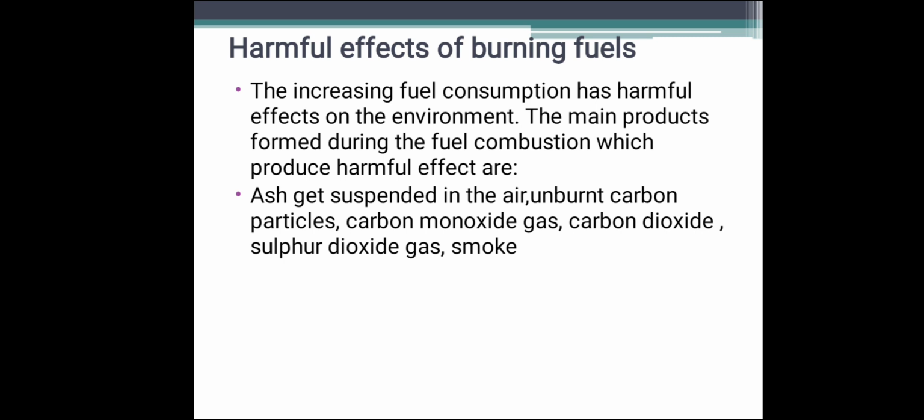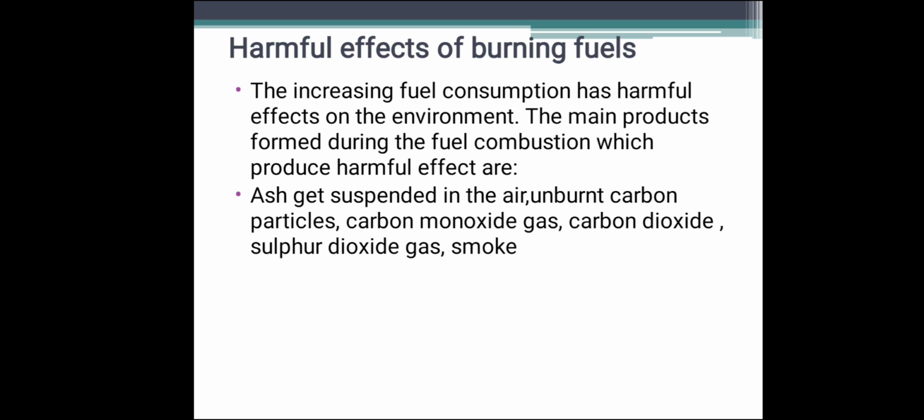Burning of coal and diesel releases sulfur dioxide. It is an extremely suffocating and corrosive gas. Sulfur dioxide and nitrogen oxide dissolve in rainwater to form acid. Such rain is called acid rain, and it is very harmful to crops, buildings and soils. Wood is also used as a fuel.